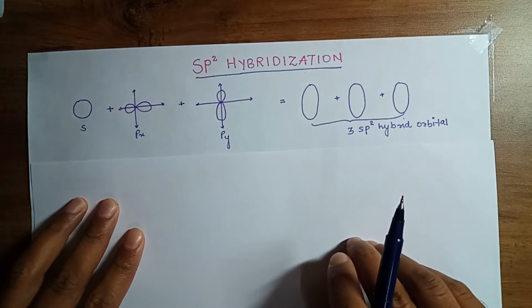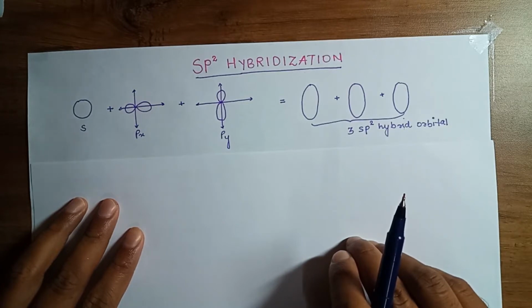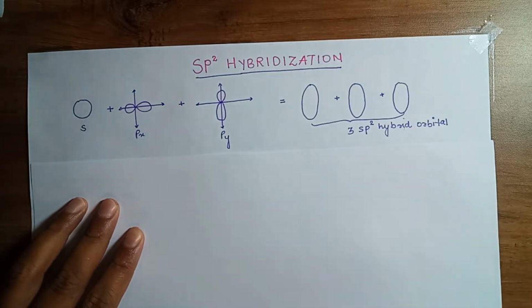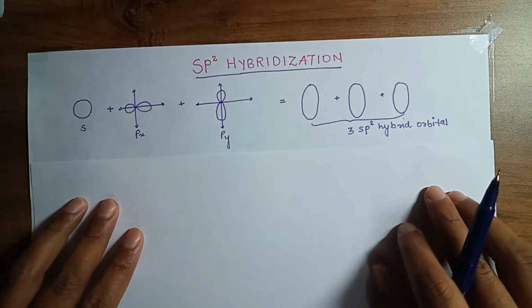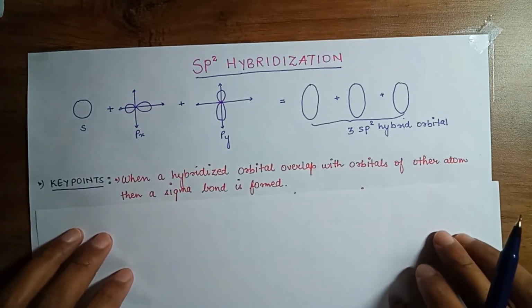Generally, students have a misconception about sp2 hybridization. They think that sp2 hybridization takes place only in compounds which have a double bond, but it is not always true. Some important points you have to note down are